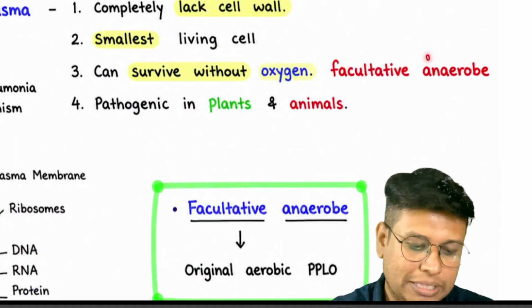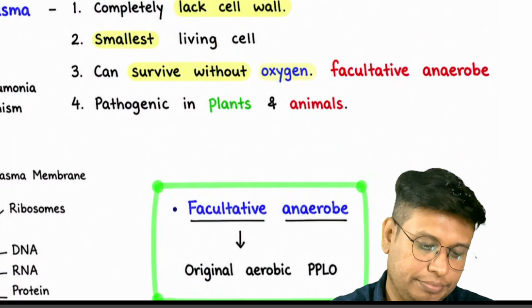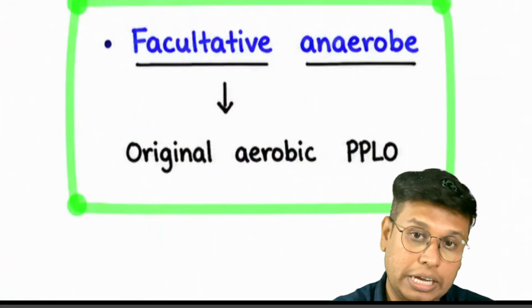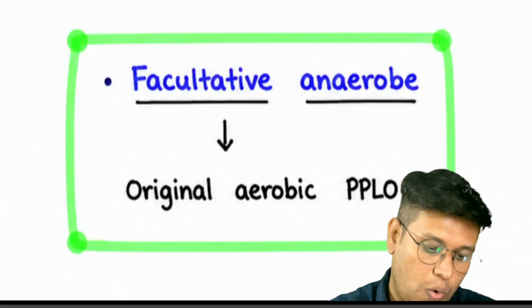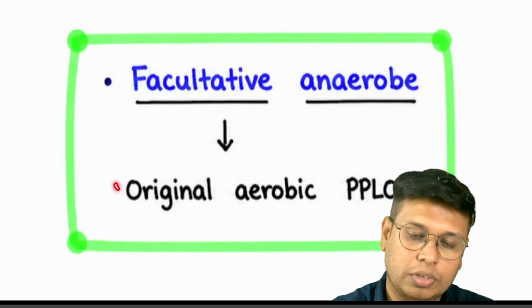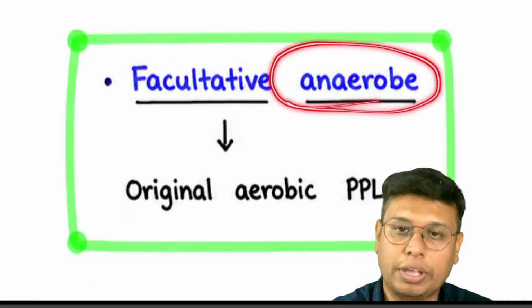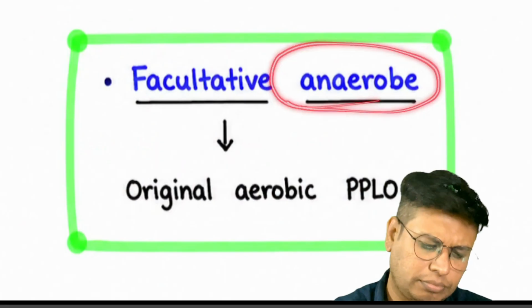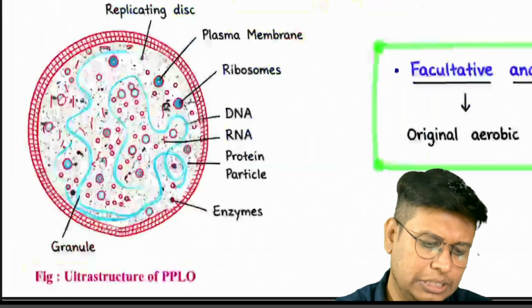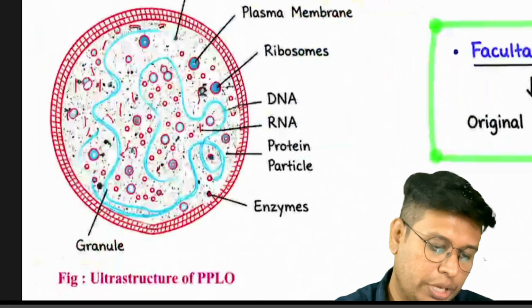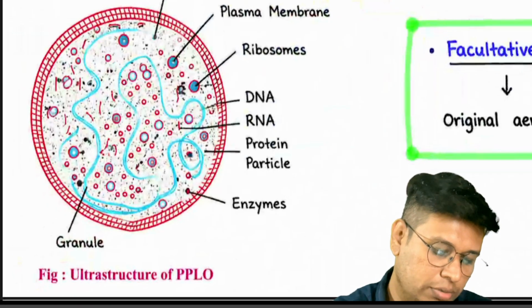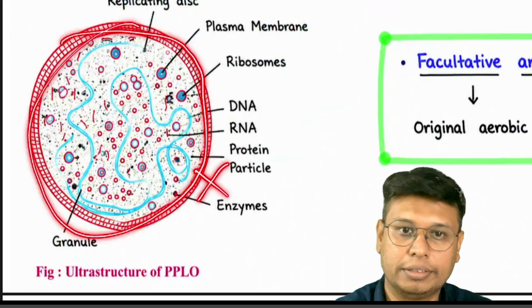It is pathogenic in both plants and animals. Facultative anaerobe concept: originally aerobic, but can survive in anaerobic conditions. This is the diagram. So you can see there is no cell wall.